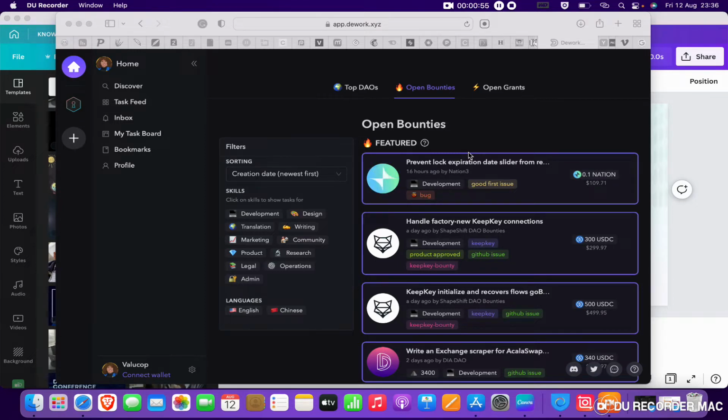And one way to get these bounties is to join the Discord groups, Discord channels of different DAO communities, DAO projects. But another way to do this also is to come to this app.dework.xyz. And when you open this app, you need a VPN to access it.